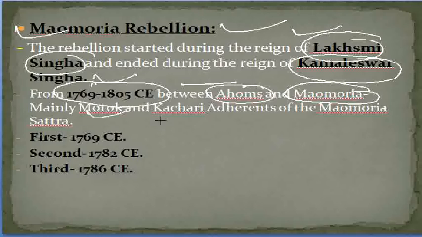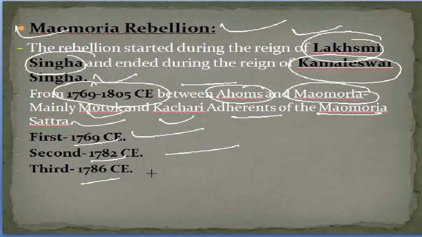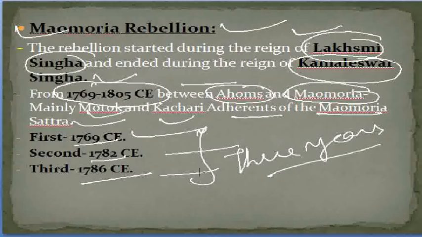The Moamoria mainly belonged to the Matak and Kachari adherents of the Moamara Satra. The first rebellion took place in 1769, the second in 1782, and the third in 1786. These three years are important to be remembered from the exam point of view. When was the first Moamoria rebellion? 1769. Second, 1782, and third, 1786. These are a few important points I have collected for exam purposes with respect to the Moamoria rebellion.